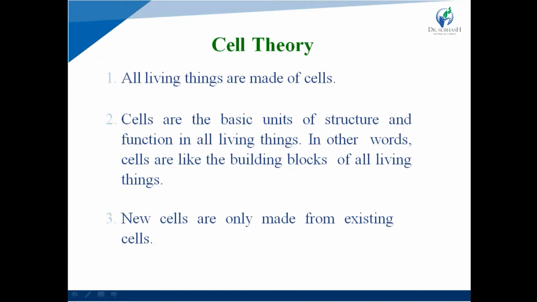So in cell theory, first one is all living things are made up of cells. And cell is the basic structural unit of any living body. In other words, cells are building blocks of any living organisms. New cells are made from existing cells only.